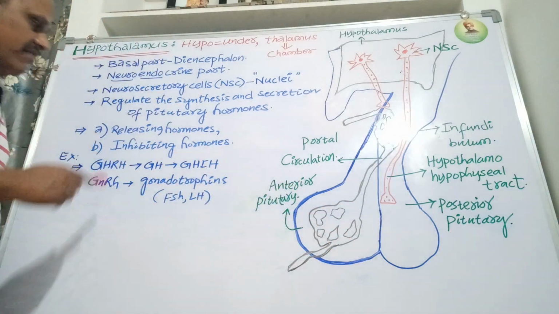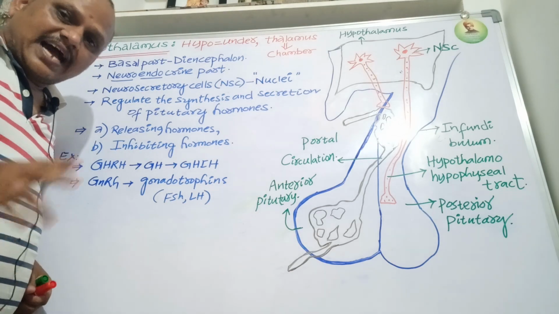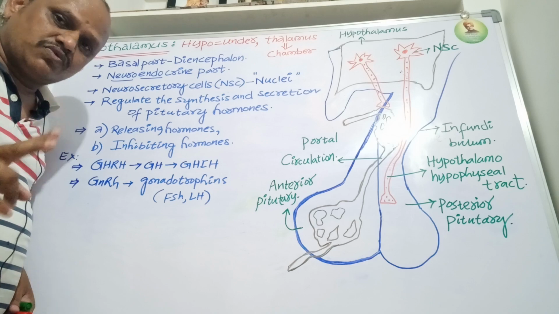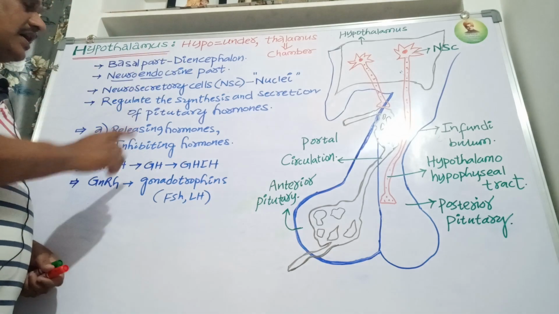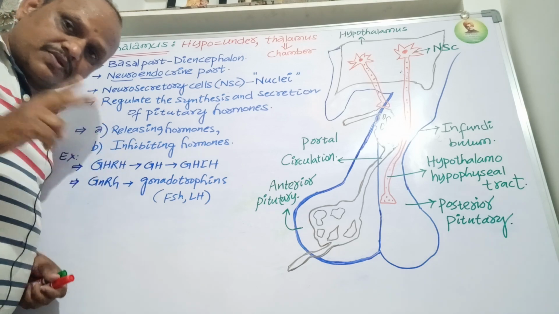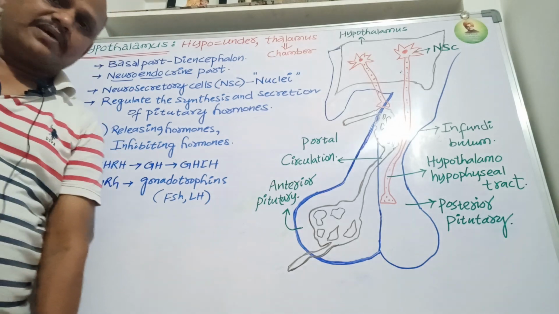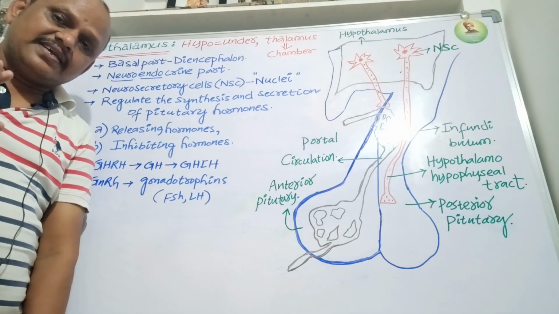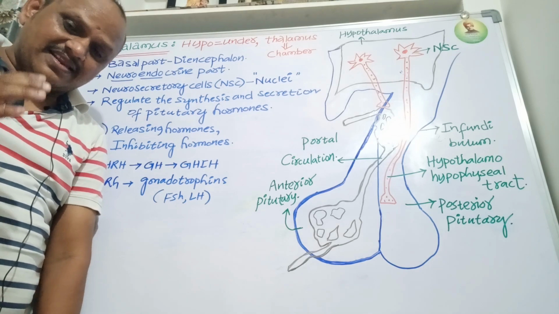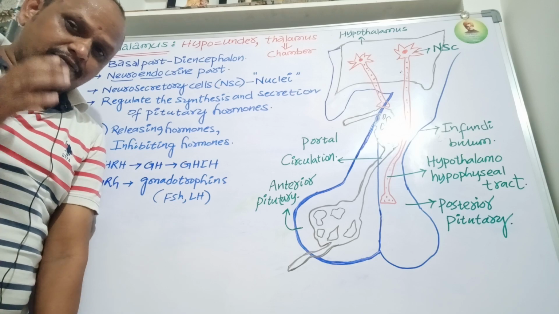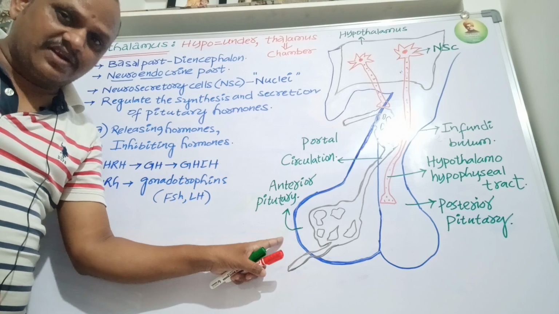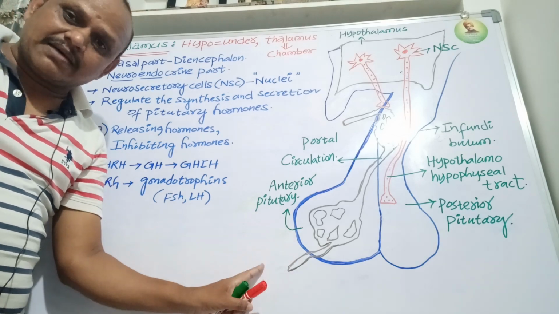Next, we'll discuss how the hypothalamus produces two types of hormones: releasing hormones and inhibiting hormones. Releasing hormones stimulate the anterior pituitary to release some hormones.